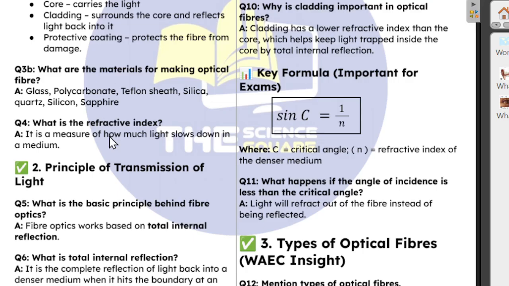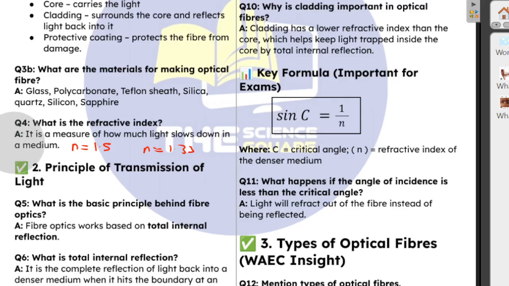For example, light traveling from air to glass, the refractive index is 1.5. We have some other glass material that is 1.6. Also, light traveling through air into water has a refractive index of around 1.3333. So this is how much light slows down, or how much light bends towards the normal when it moves from a less dense medium to a denser medium. Now, this is one of the most common.